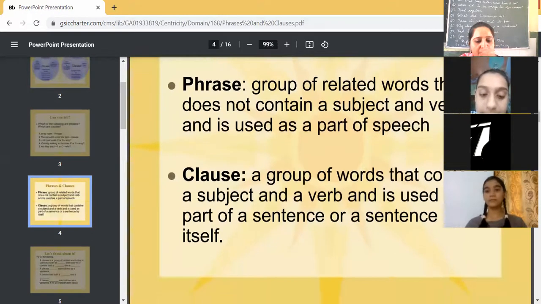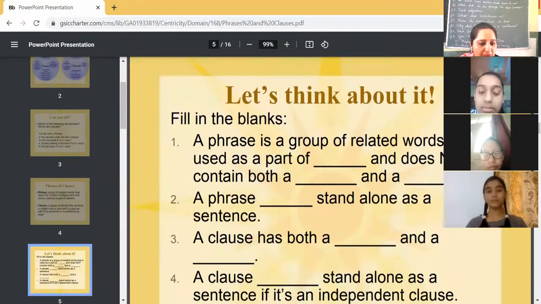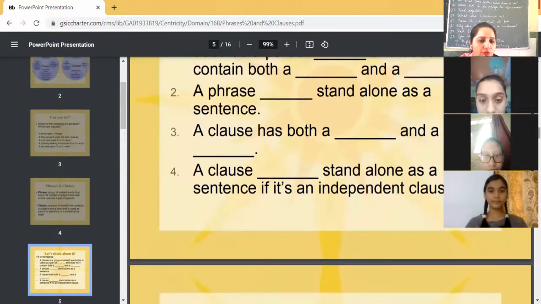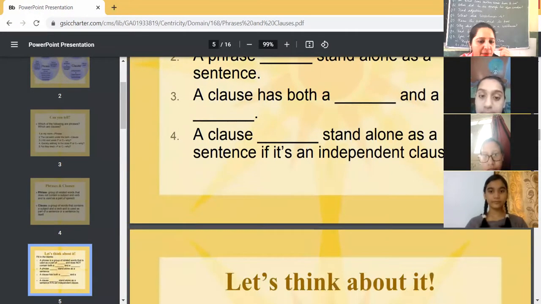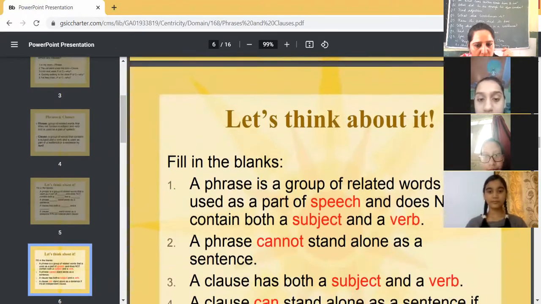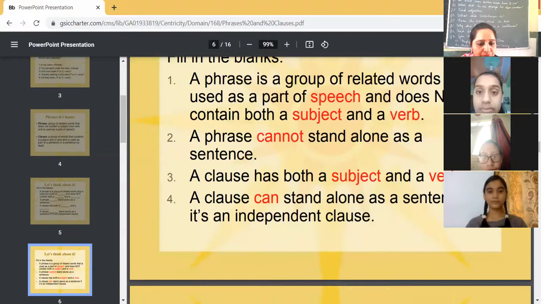Okay, ma'am. Here we can see that a phrase can't stand alone as a sentence. A clause has both a subject and a verb. A clause can stand alone as a sentence if it is an independent clause. Let's think about it. A phrase is a group of related words that is used as a part of speech and does not contain both a subject and a verb. So these are the answers which we have discussed right now.